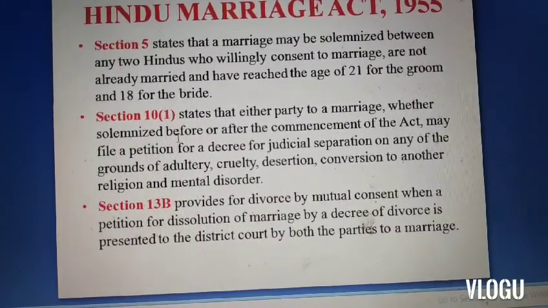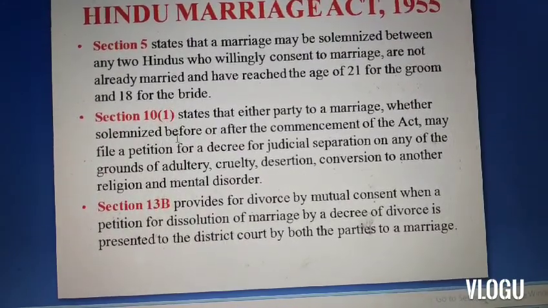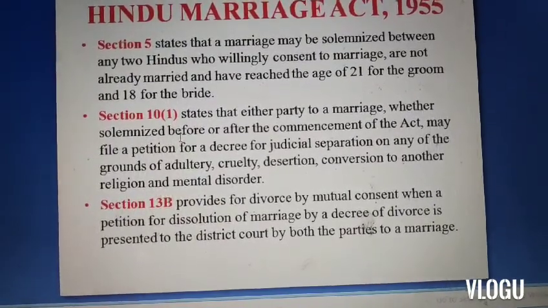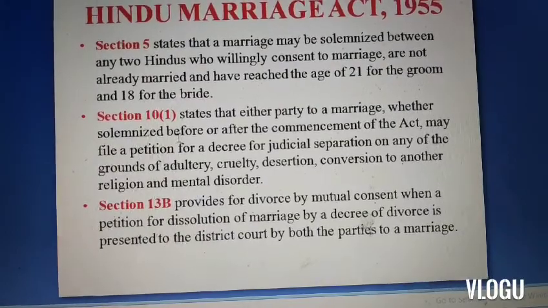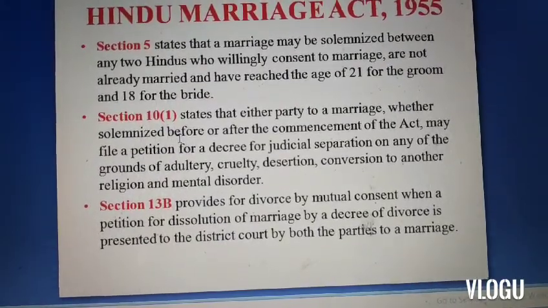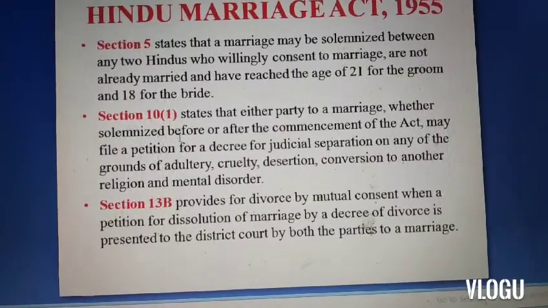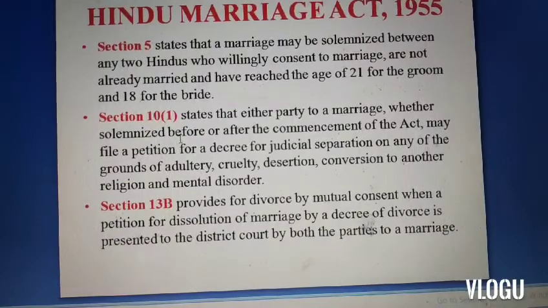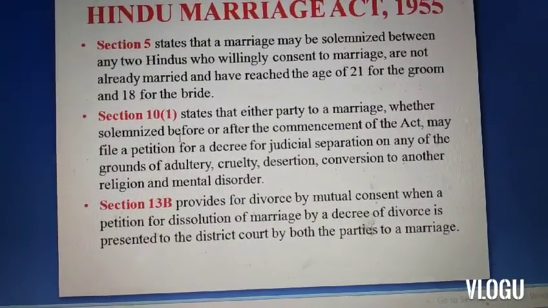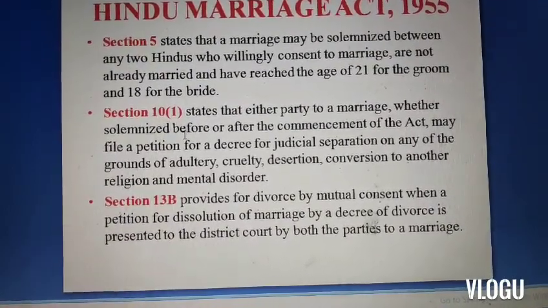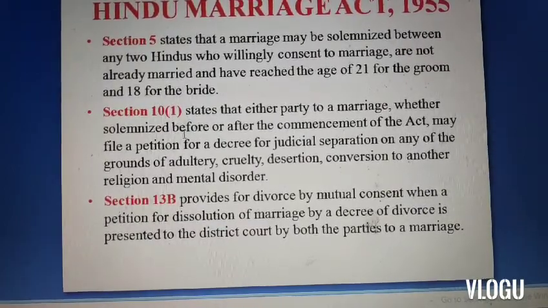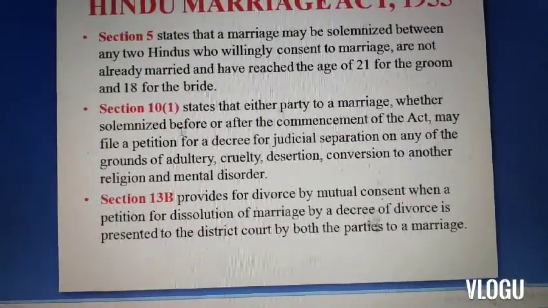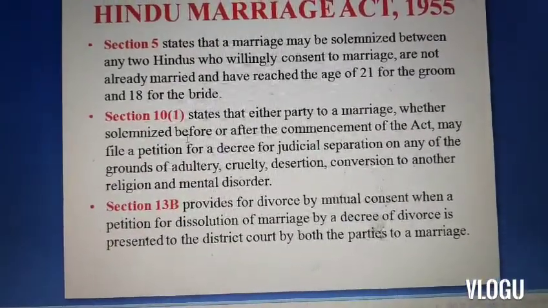may file a petition for a decree of judicial separation on any of the grounds. What are the grounds? See, Section 10(1) provides that they may file a petition for a decree of judicial separation, and it may be on the ground of adultery, cruelty, desertion, conversion to any other religion, and mental disorder. Section 13(b) provides for divorce by mutual consent, when a petition for dissolution of marriage by a decree of divorce is presented to the district court by both the parties to a marriage.